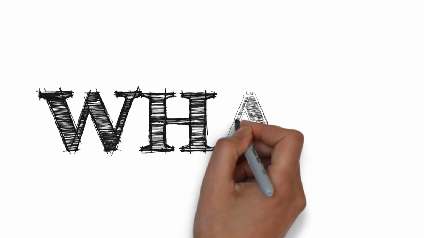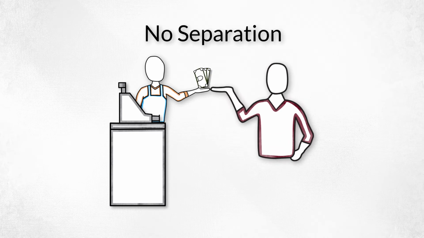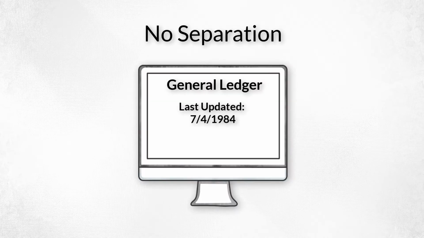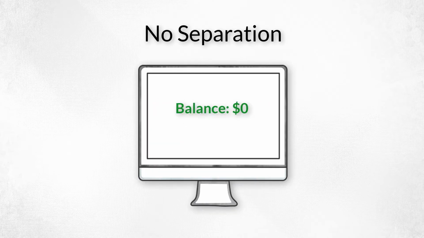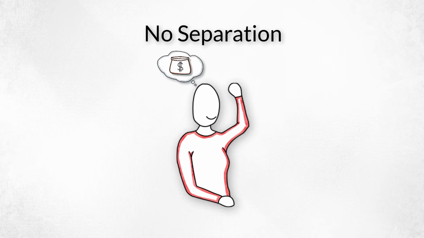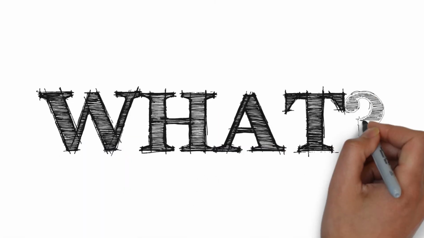What happens if we don't have separation of duties? Say a cashier receives cash to pay a customer's power bill, but doesn't record the payment into the accounting records, and then zeroes out the amount owed on the customer's account. Since the cashier has both custody of the cash and access to the record keeping, the cashier can steal the cash without detection. What should actually happen?